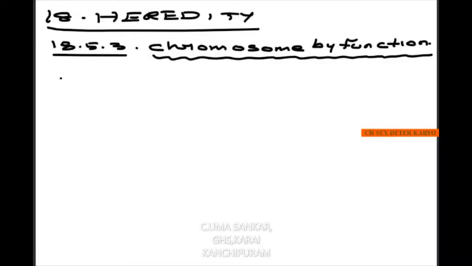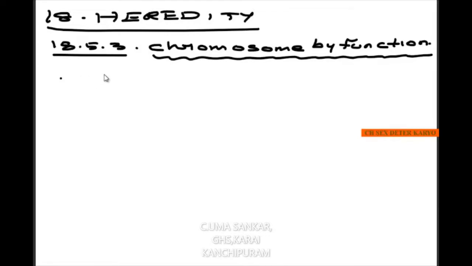Today we will be seeing what are the types of chromosome by function, and then we will be seeing what is a karyotype and ideogram, and then we will be seeing about sex determination in human beings. First, let us see what are the types of chromosome by function. Last class or last video we have seen about the chromosome based on the position of centromere. Now we will be seeing it by function.